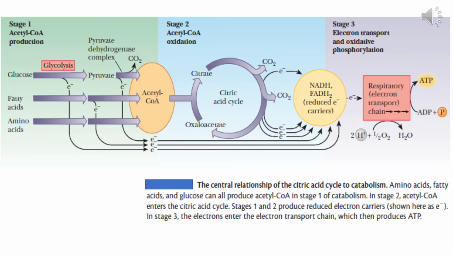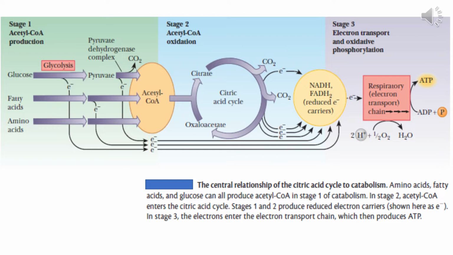Respiratory breakdown of a substrate leading to the generation of ATP may be divided into three stages for the convenience of study. As you see here, stage 1 is the production of acetyl coenzyme A, stage 2 is the oxidation of acetyl coenzyme A, and stage 3 is electron transport and oxidative phosphorylation for the generation of ATP. Of these, we are going to study stage 2 and stage 3 in this unit.